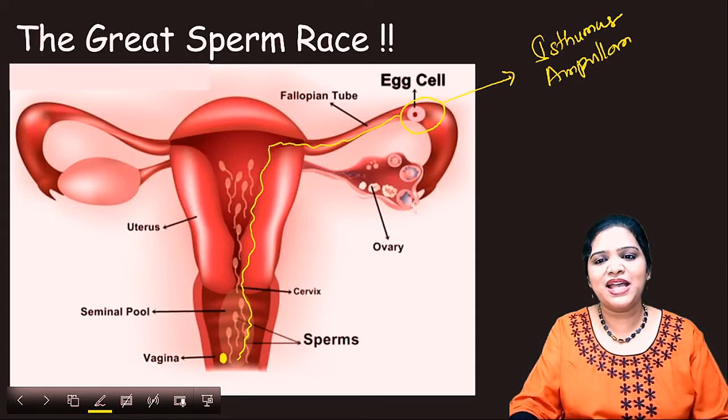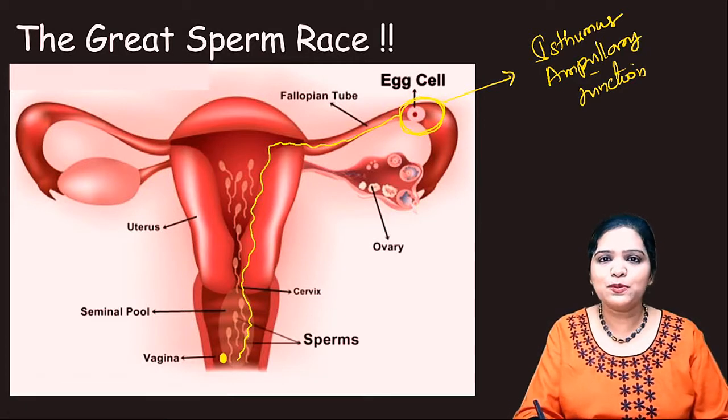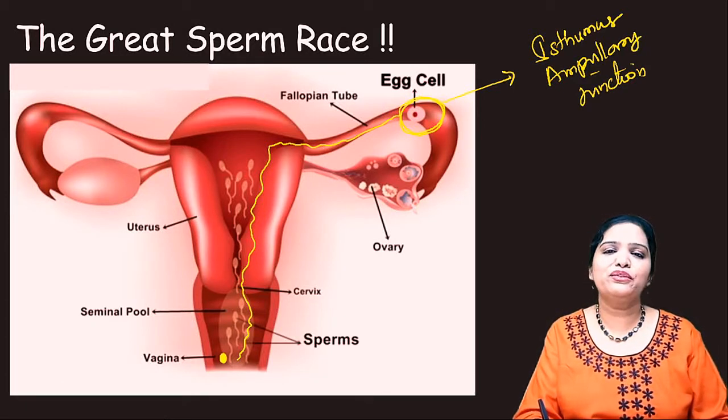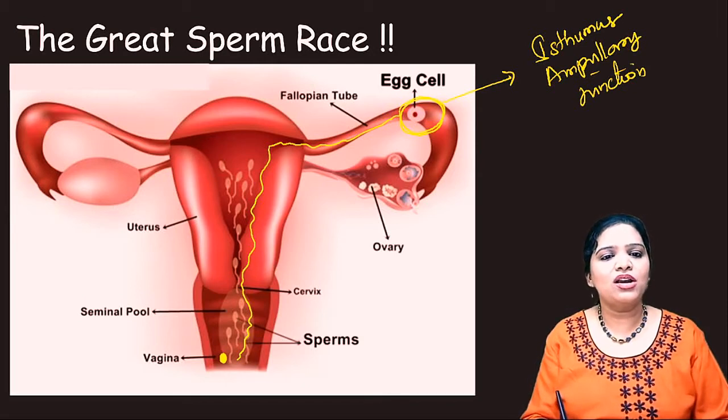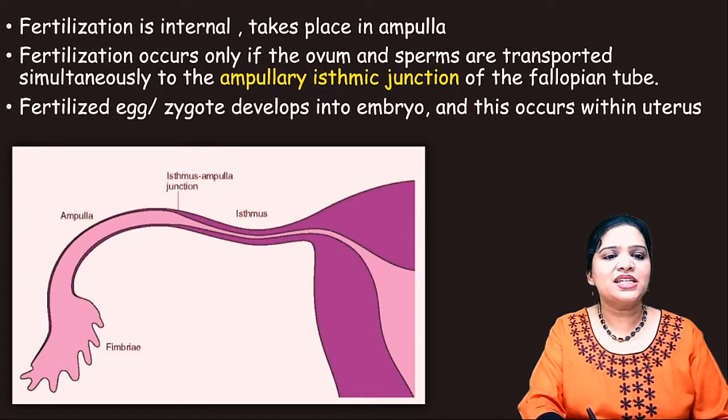Okay, isthmus ampullary junction. In this junction only the egg cell will be waiting for the sperm. Once the sperm meets the egg, here the fertilization occurs. So this is called the fertilization basic steps. Let us see this.